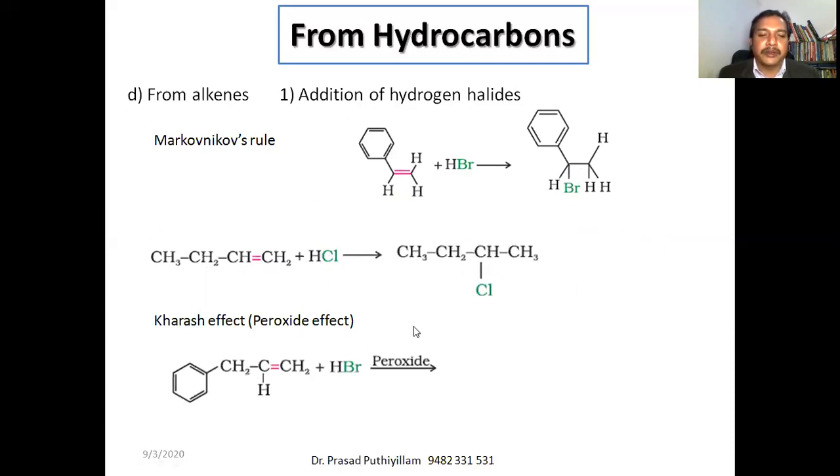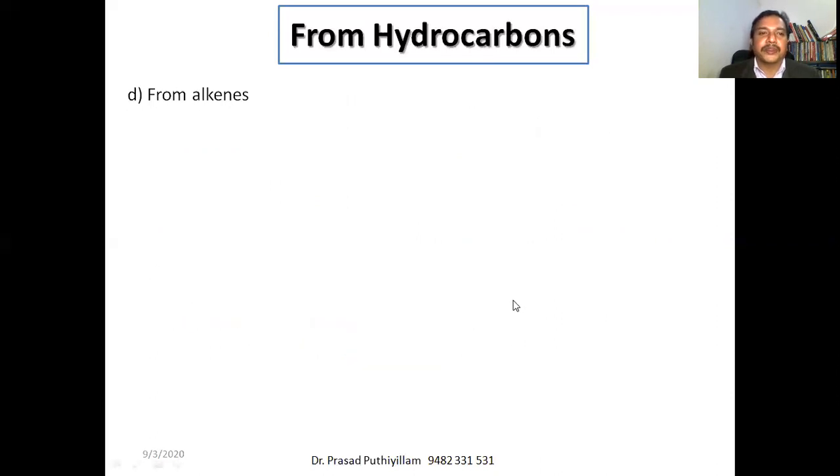Kharasch effect example. Say this is an unsymmetric alkene, HBr, in presence of peroxide. Here bromine will be connected to the CH2, the carbon containing 2 hydrogen atoms. Therefore we'll be getting CH3, CH2, CH2, CH2Br. Okay, so that is the final product.